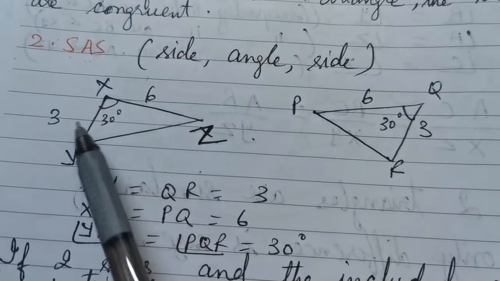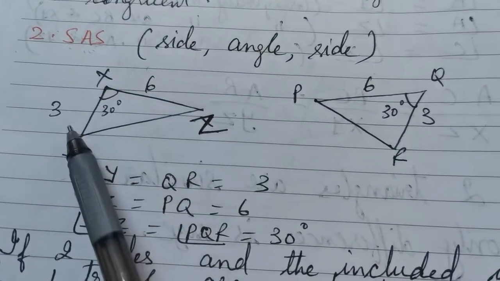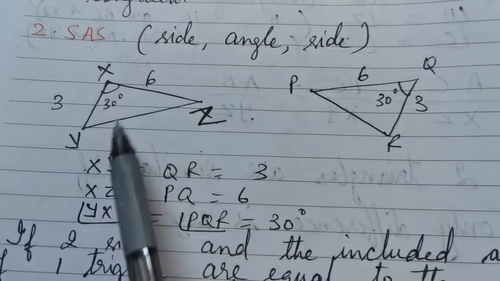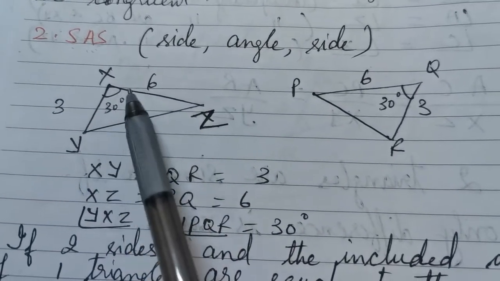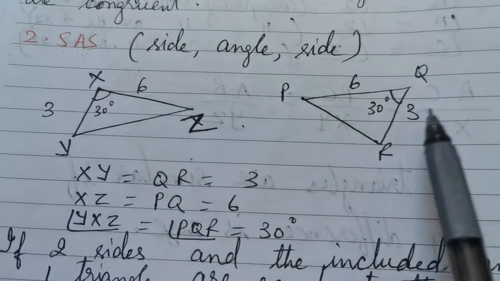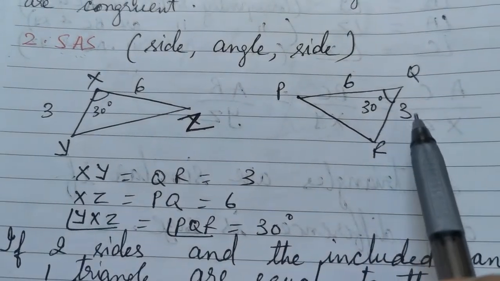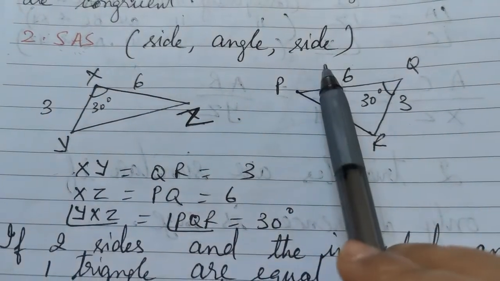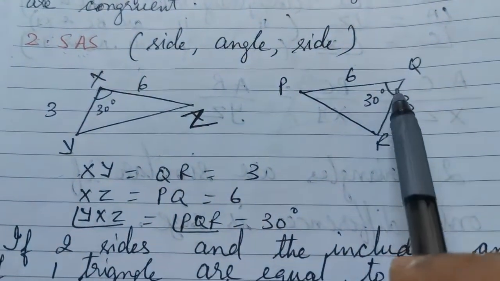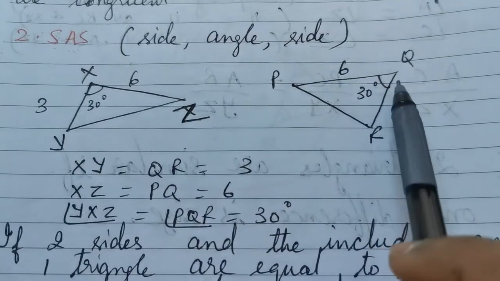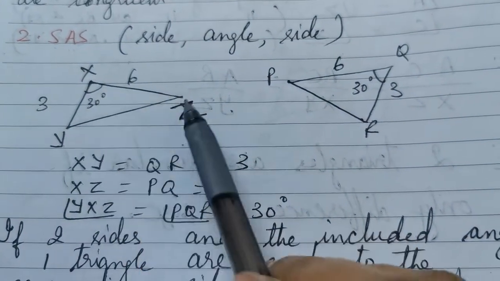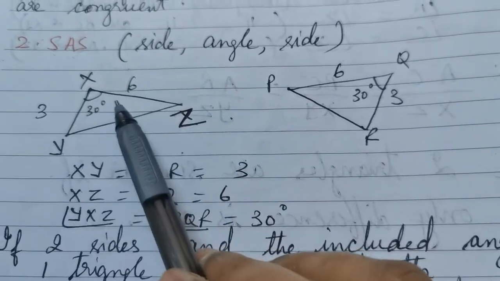The second way is side, angle, side. If you see here, there are 2 sides given: XY is 3 and XZ is 6, and the angle between them is 30 degrees. In the same way, in another triangle, there is a side with measurement 3, another side with measurement 6, and the angle included between the 2 sides is 30 degrees.